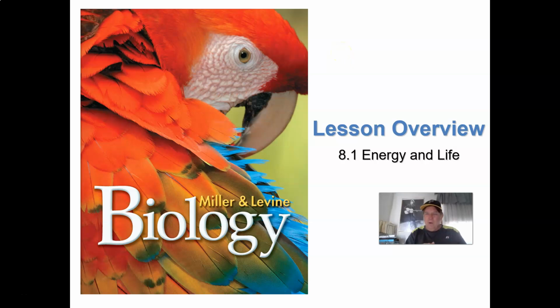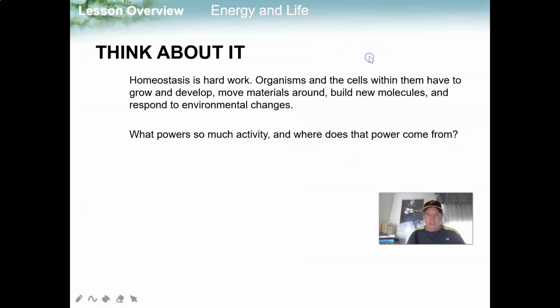Hello, friends. Today we're going to start with Chapter 8.1, Energy and Life, as we start our topic of photosynthesis. Homeostasis is hard work. Remember, homeostasis is the word I told you to remember. It means to maintain a stable internal environment. Organisms and cells within them have to grow and develop, move materials around, build new materials, and respond to environmental changes. If you remember, those are the characteristics of life.